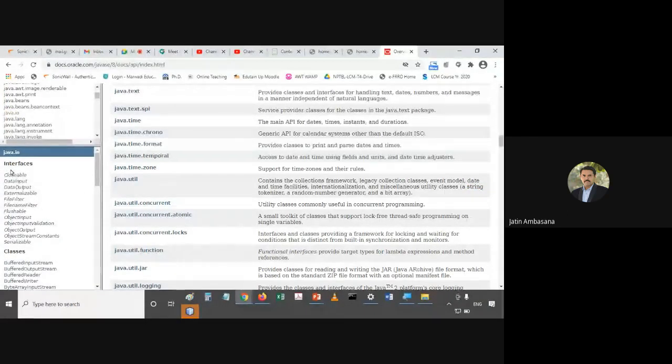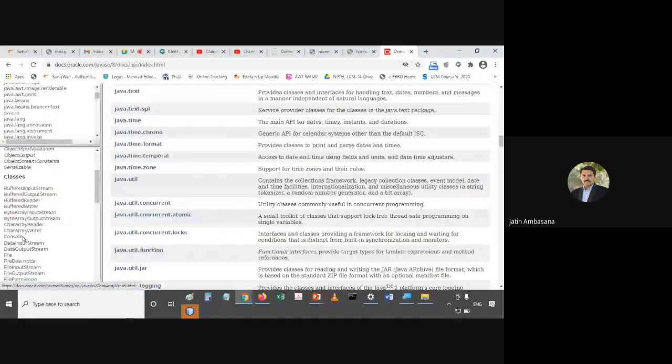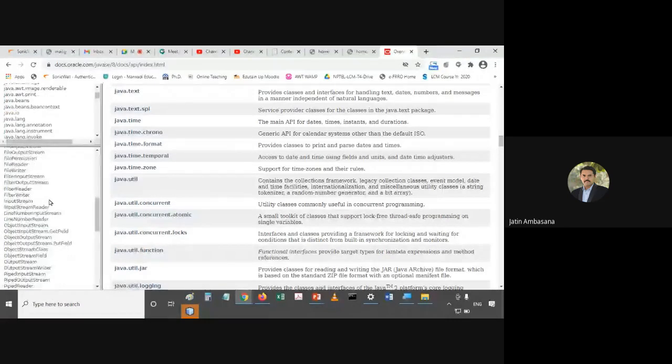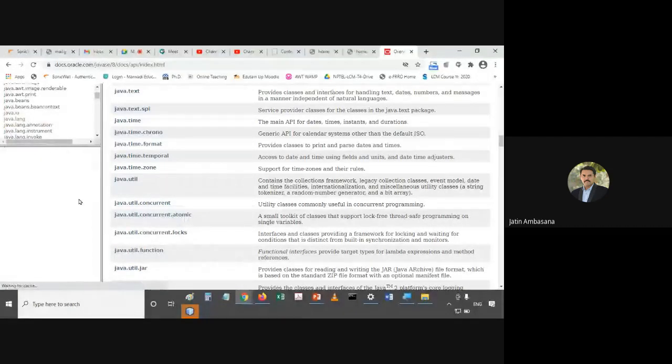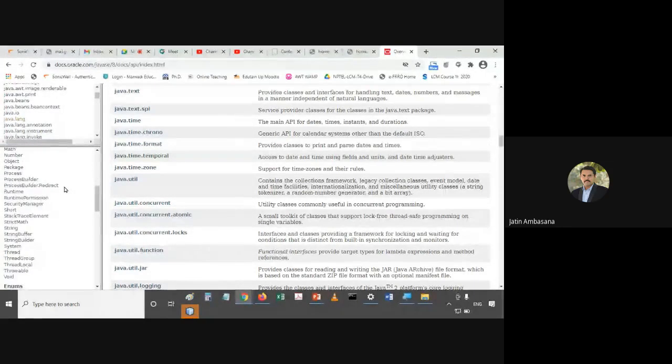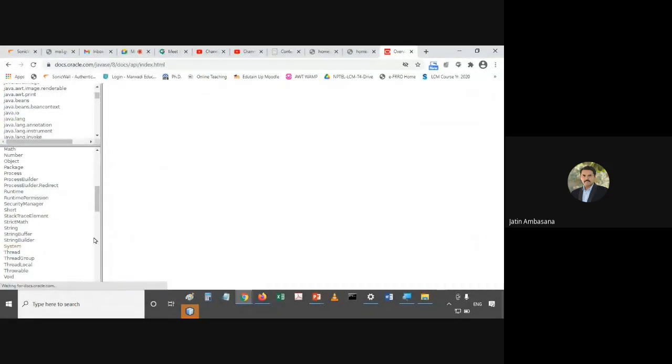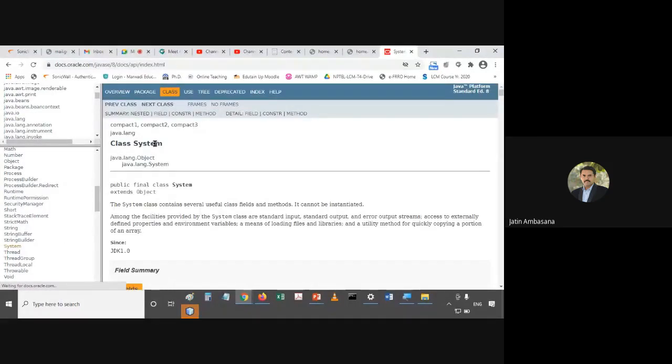Here you will see lots of interfaces and lots of classes, right? If we go to java.lang, then there are also lots of other classes. See, the system class is over here. This is what we are using. The system class, which is available in the package java.lang.